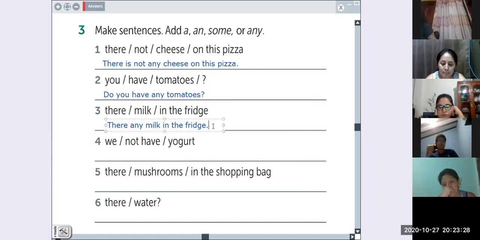We use a singular verb, right? Remember? We don't use a plural verb. What is the verb here? The singular verb. What do you think, Maria Jose? I don't know. You don't remember. Let's look at the first example. The first example here, number 1. What is the verb here, Maria Jose?